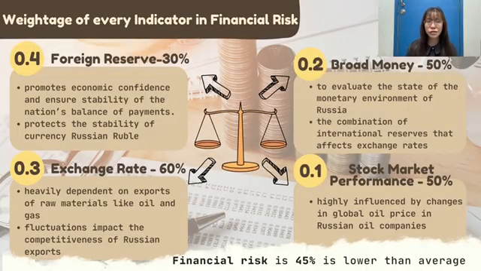On the weightage, the international reserve is the highest at 0.4 because it promotes economic confidence and ensures the stability of the nation's balance of payments. Next, the exchange rate is 0.3 because Russia is heavily dependent on exports of raw materials like oil and gas. Following is broad money at 0.2, as the combination of international reserve affects the exchange rate. Lastly, the stock market performance is 0.1 because in 2020 only oil companies were greatly affected. The overall financial risk is 45%, which is lower than average.